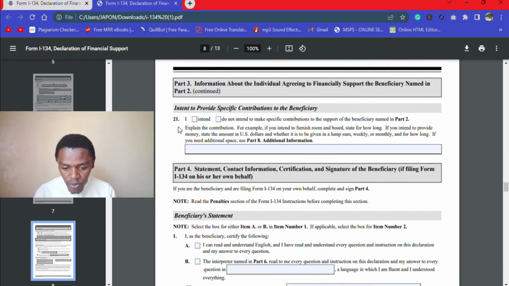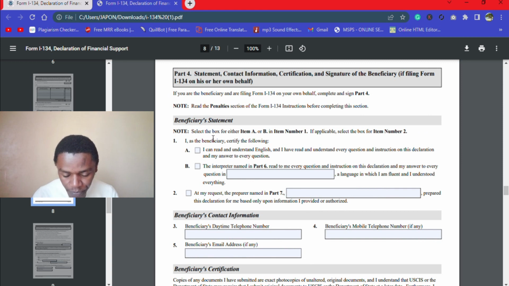And then we have this 21. And note this carefully: I intend or do not intend to make specific contribution to the support of the beneficiary in part 2. So my advice would be, don't commit yourself to giving any specific amount of money to the support of the beneficiary. But if you do commit, if you click I intend, then don't be specific. Say that I would support the beneficiary with the amount as much as there would be need.